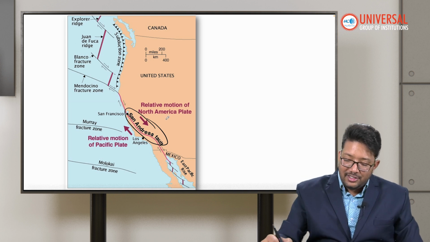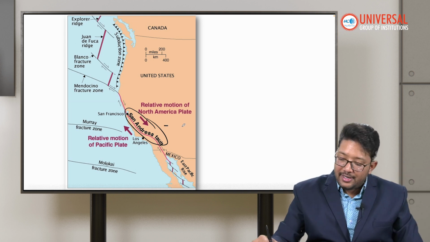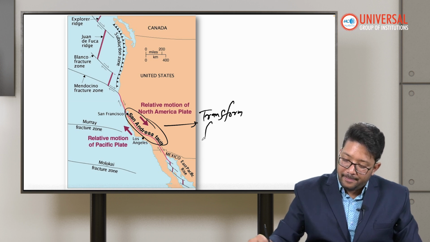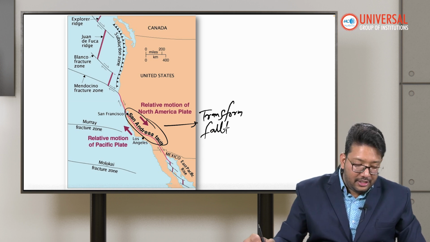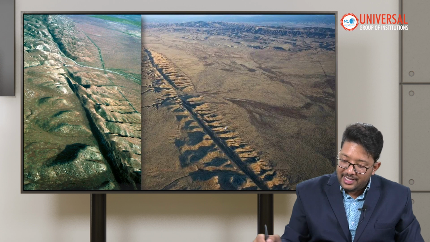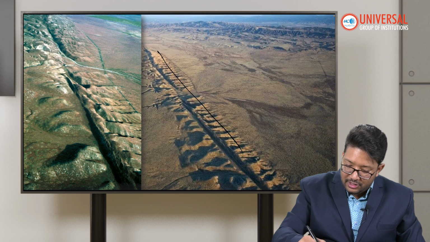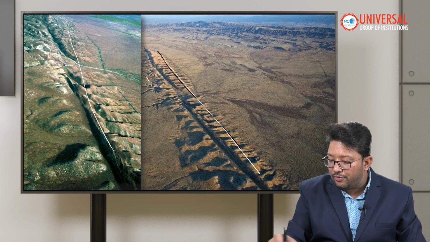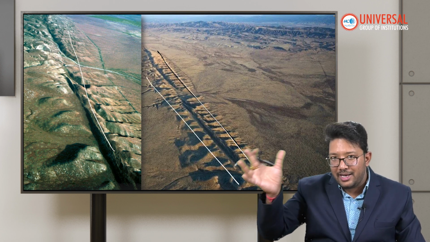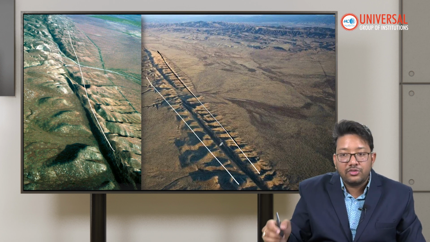The San Andreas fault is a major transform fault. The Himalayas were the result of folding, but this is because of a fault.